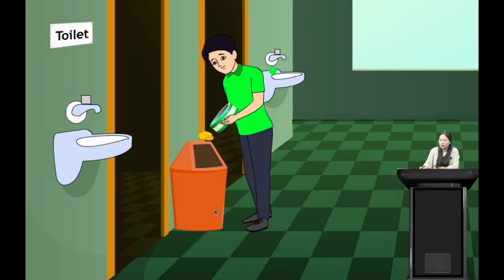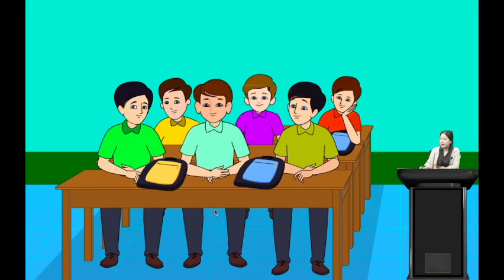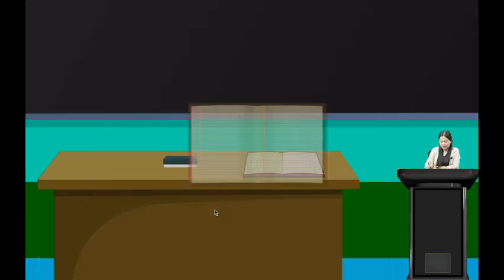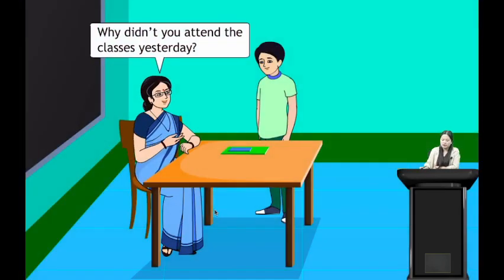Then the third boy came and threw the leftovers into the dustbin and came back to class without washing his hands. Now what happens? After some days, we see that this boy was absent. In the attendance register, we see that the boy was absent. Then the teacher asked him, "Why didn't you attend the classes yesterday?"